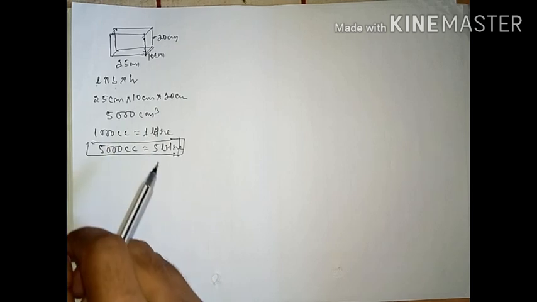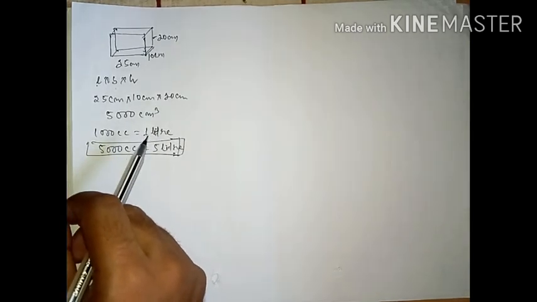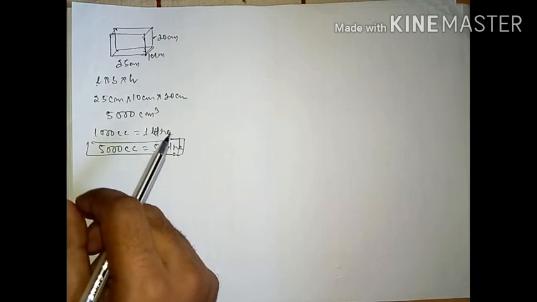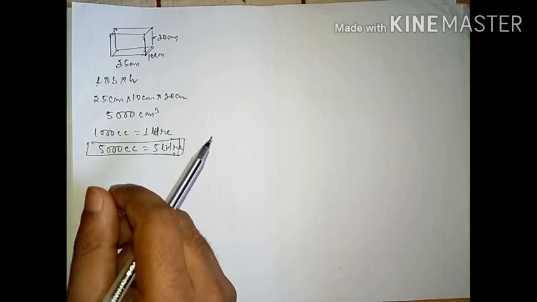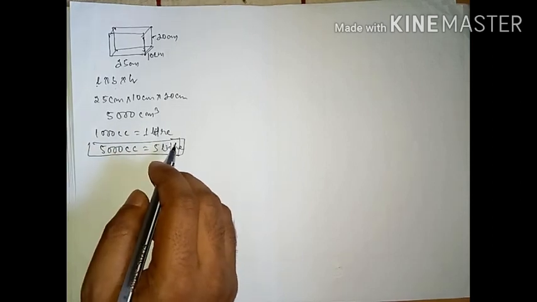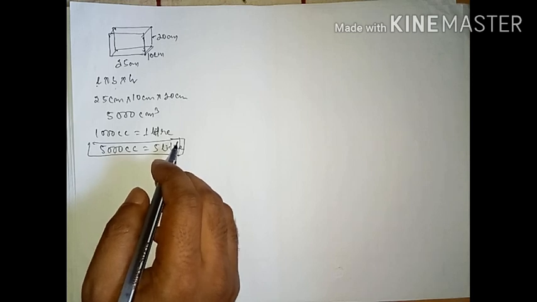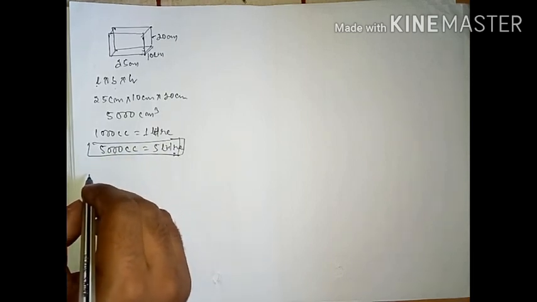Next we are going to find out the volume of liquid in the laboratory. Students, for accurate measurement of the volume of liquid in the laboratory, measuring flasks or measuring cylinders are used. Those are the measuring flask, measuring cylinder, and measuring beaker also.